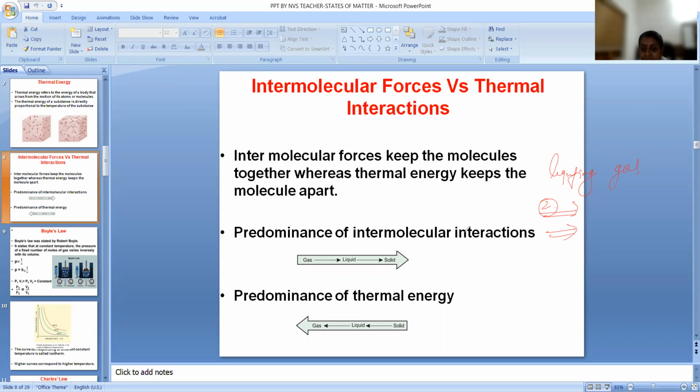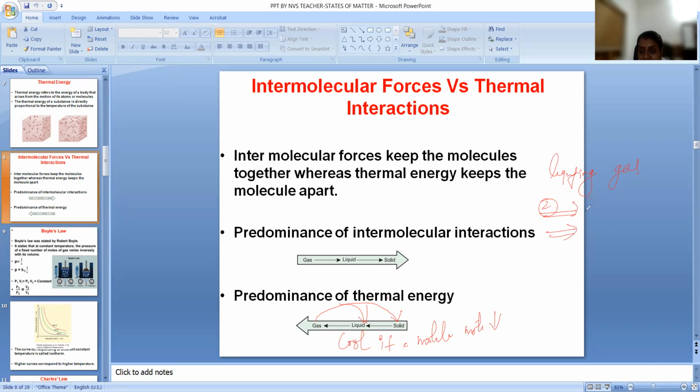You know that if the thermal energy increases, the substance converts into gas, and if the thermal energy decreases, it converts into solid or liquid. Decreasing the thermal energy means you have to cool it. When you cool it, the molecular motion also decreases, and so it will convert into liquid.